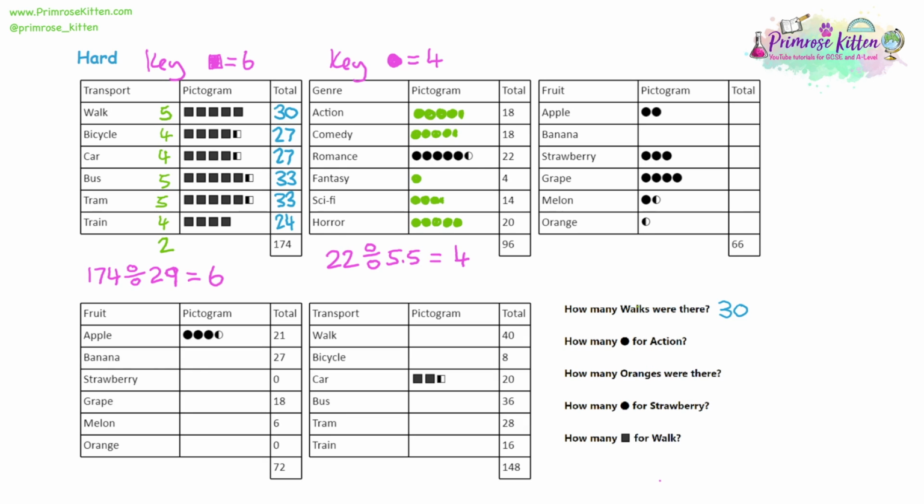We're being asked how many circles we draw for action? We've done this and we drew 4.5 circles. So the answer is going to be 4.5.